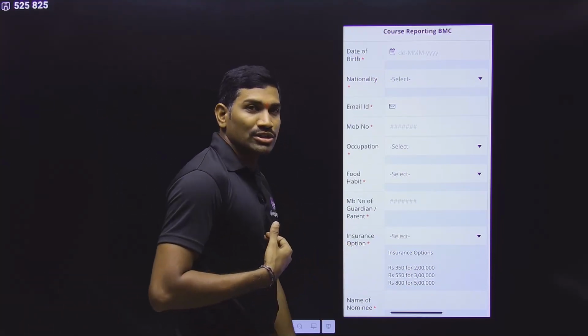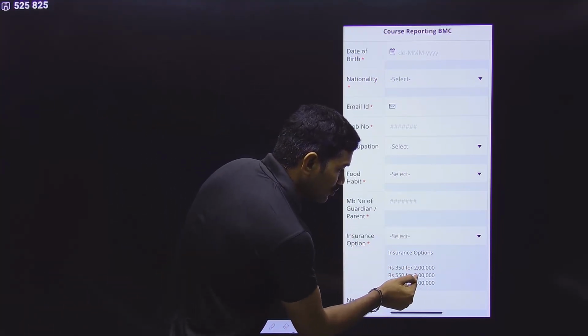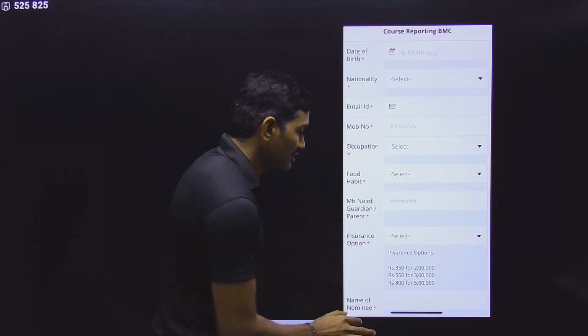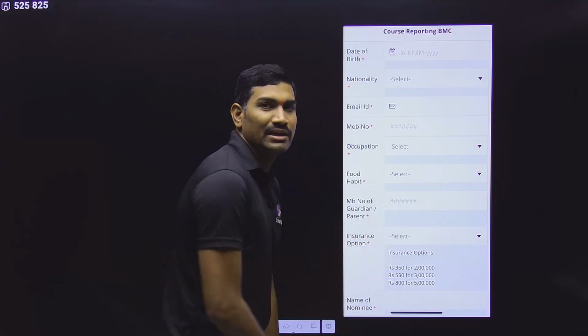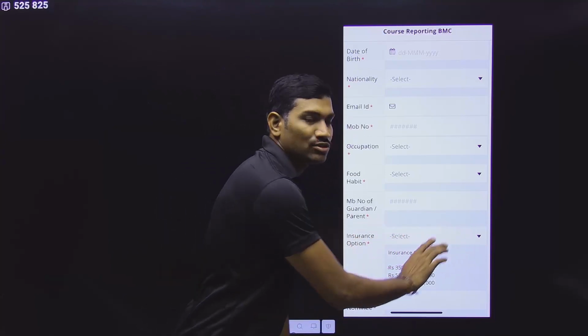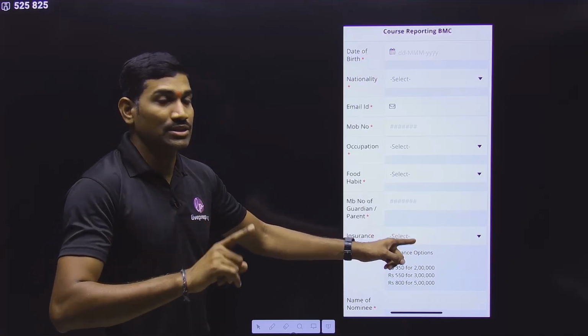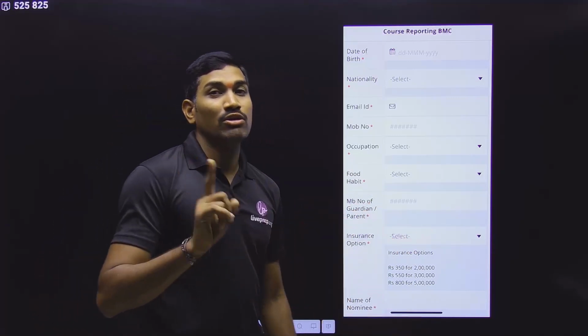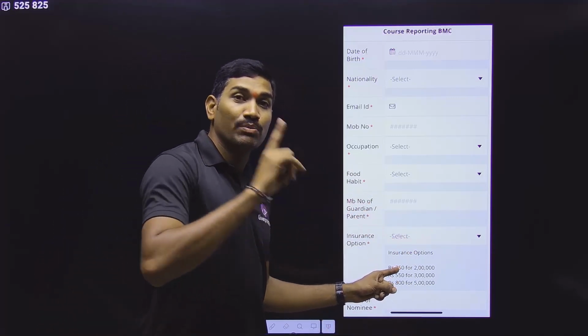But please remember, suppose I am selecting this 3 lakh rupees cover, so I need to pay 550. So select that one, and that will be displayed here: rupees 550 for 3 lakh rupees. Remember this, because at the hotel you are not paying money, and this money you need to pay.